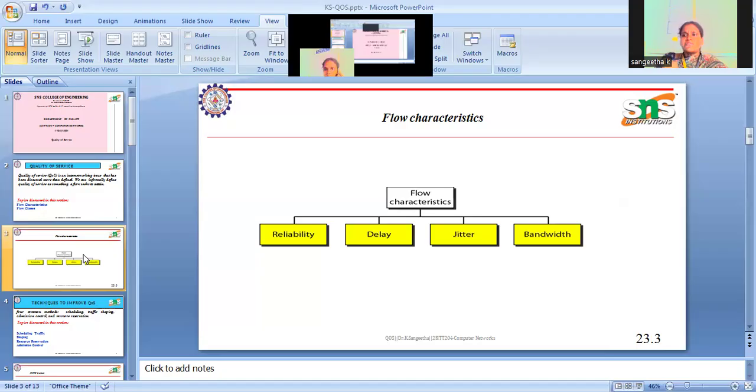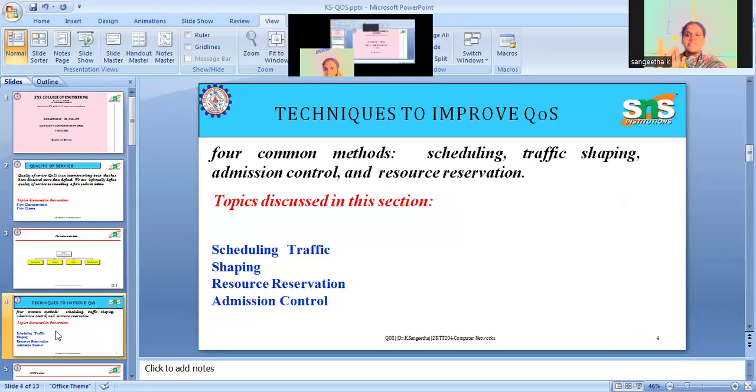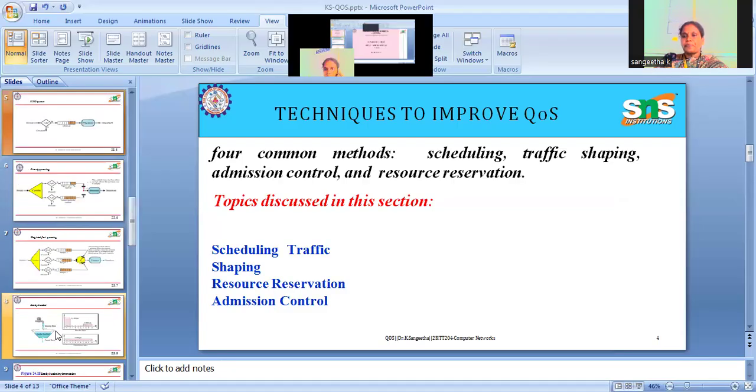So how can the quality of service be improved? We'll discuss the improvement techniques here. There are several techniques to improve quality of service. By scheduling the traffic we can improve QoS, and by shaping the traffic we can also improve it. We can also allocate resources before utilizing them. Then there are various admission control policies also. We will discuss the techniques one by one here.